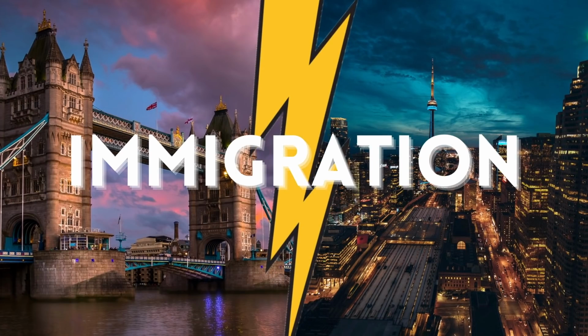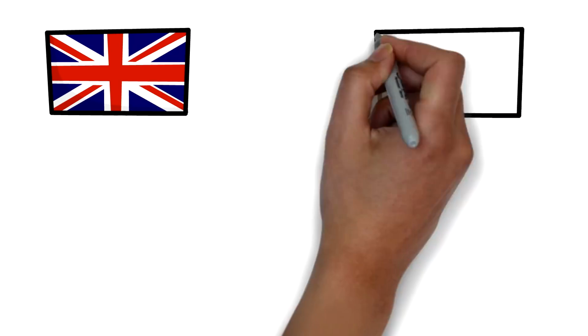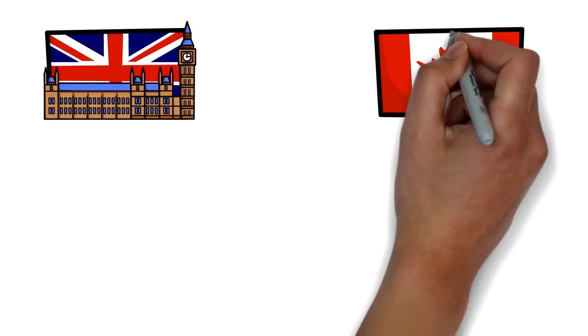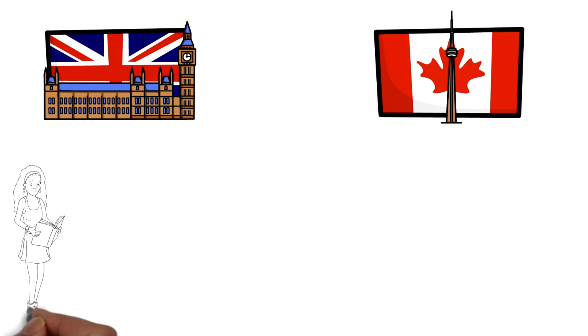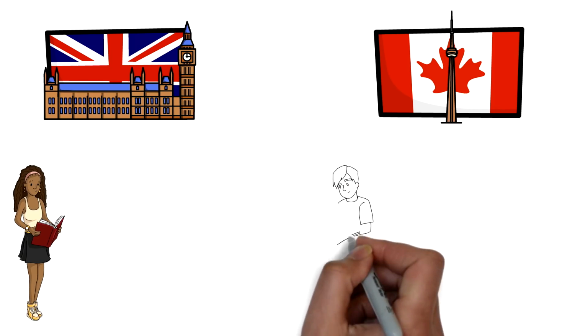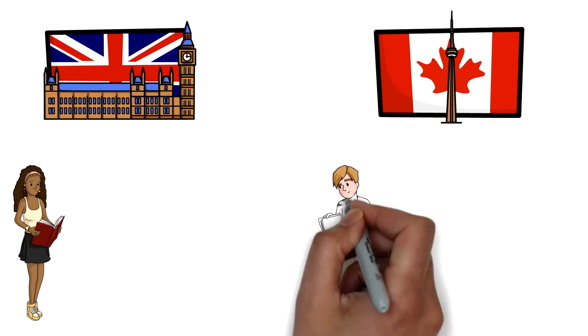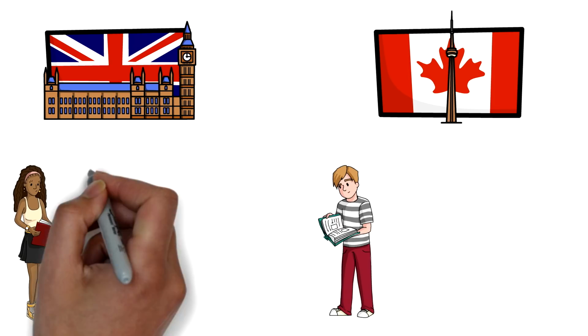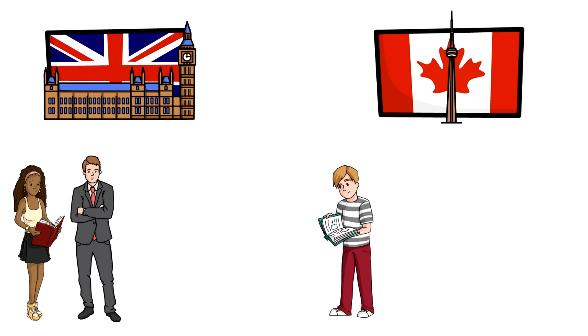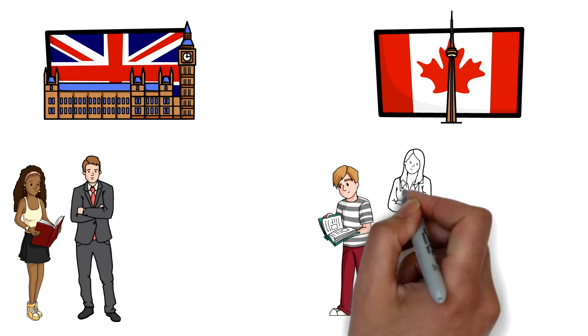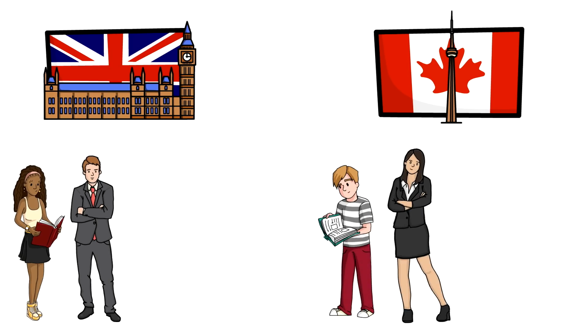Of course, if you don't know how to immigrate, then all of this video would not make much sense. So both UK and Canada have got different immigration programs for different kinds of people. Let's say that if you are a student, then both of these countries offer you student visas. If you want to start a business in these countries and have enough capital with you, of course the program requirements, the eligibility criteria, the rules would be different, but yes, both of these countries do offer visas for entrepreneurs as well.